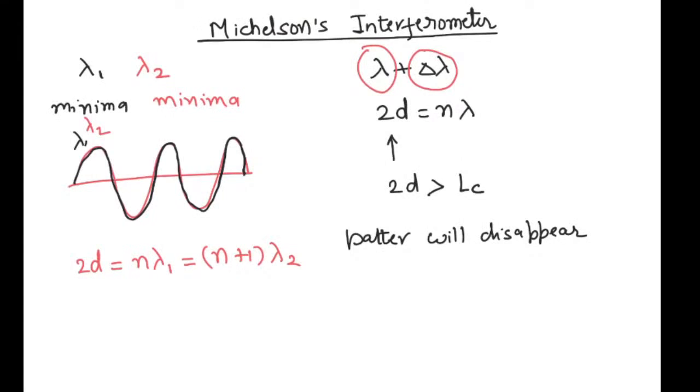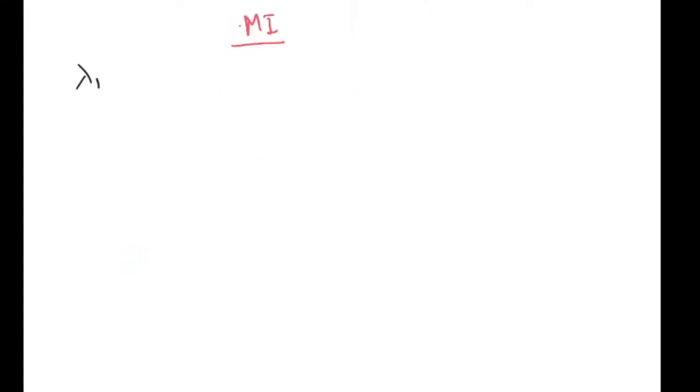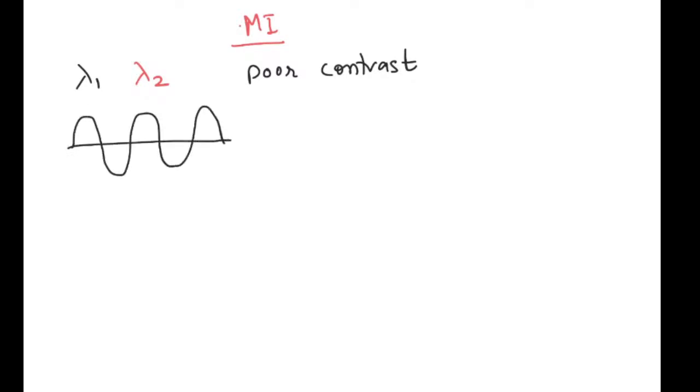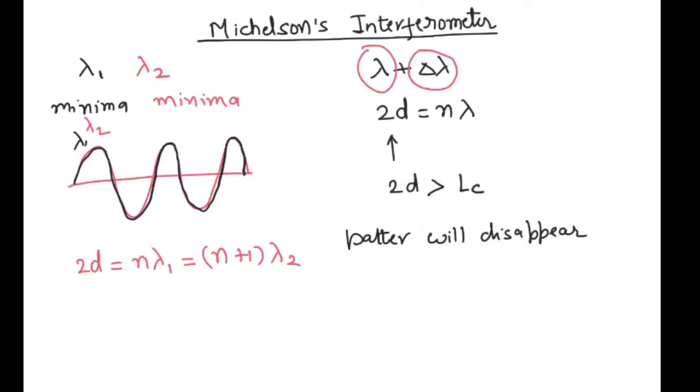If lambda 1 is black and lambda 2 is red, then for poor contrast we want one's minima to fall on the other's maxima, such that lambda 2 comes just out of phase with the other.